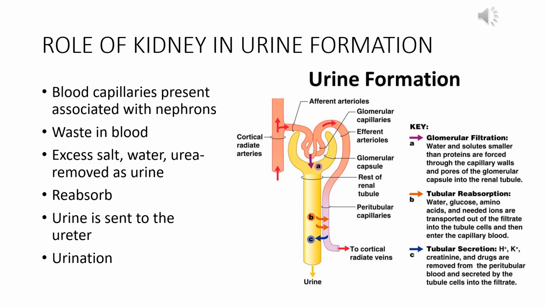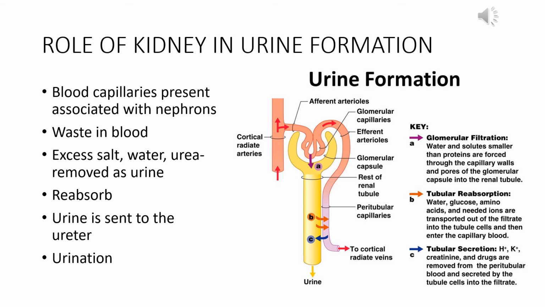That is reabsorption. But some of the excess salt, water and urea that has been sent into the nephron from the blood capillary move through the other parts of the nephron and ultimately form the urine, and then the urine is sent to the ureter, which stores the urine in the urinary bladder, and when the bladder is full, we urinate and expel all of those waste substances to the outside.